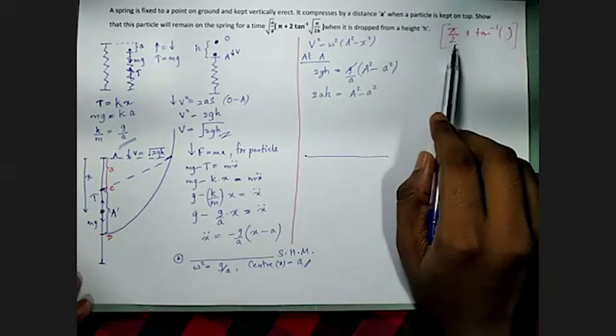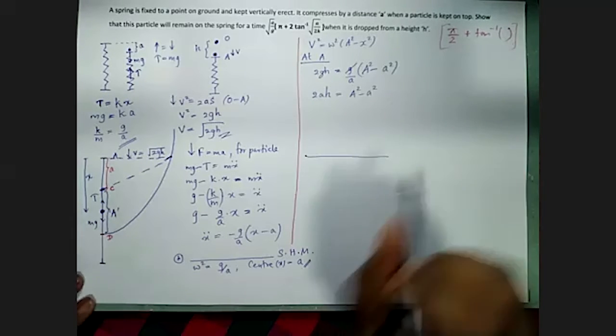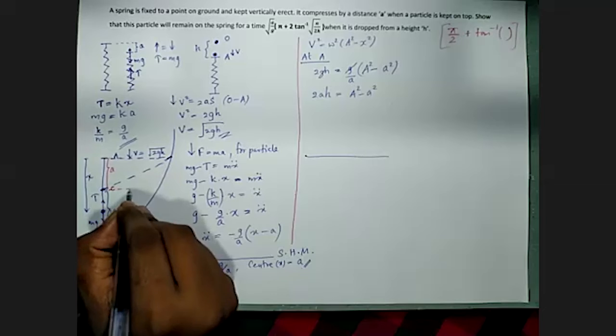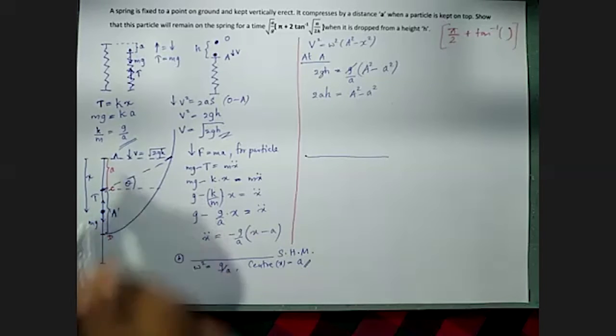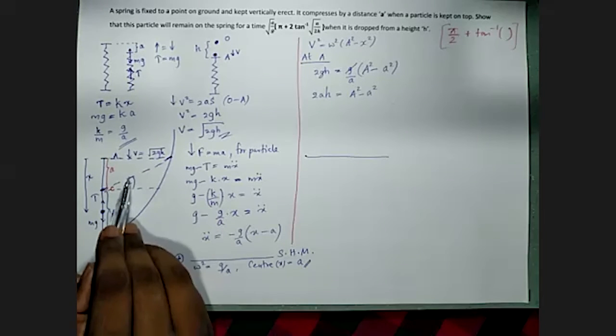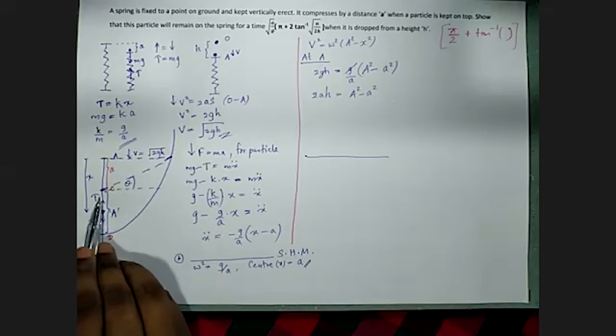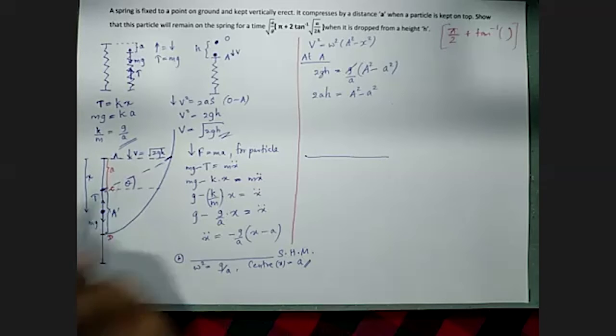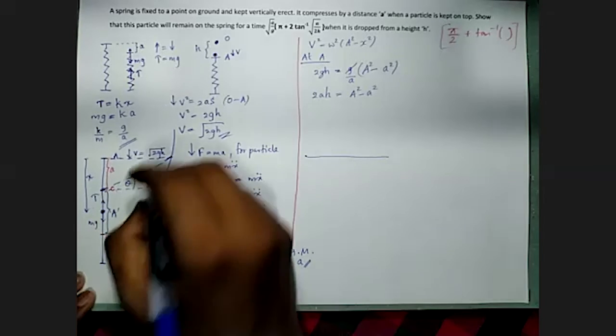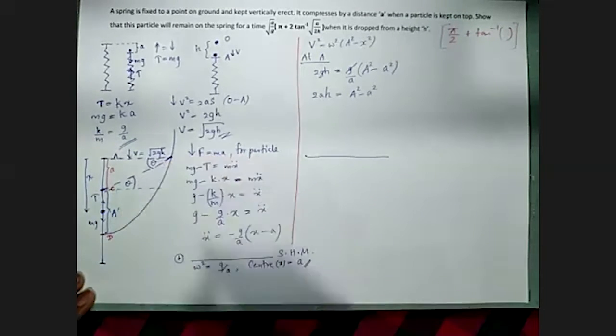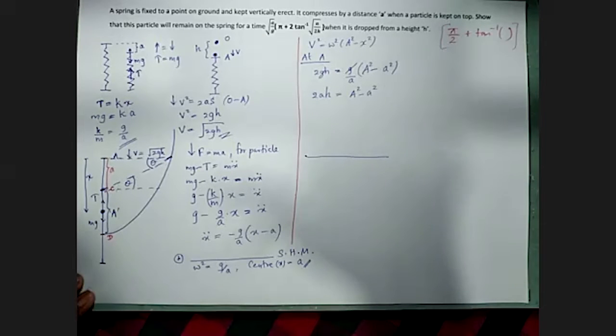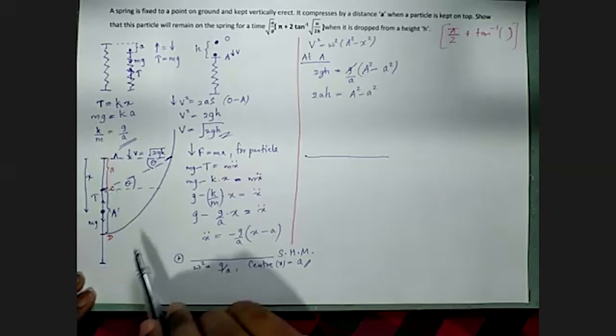Okay, so we have to take 90 plus theta. That means I have to mark my theta somewhere here. Then only I can mark this entire angle as 90 plus theta. If I can mark theta here, by alternate angles, this is also theta. This is theta.